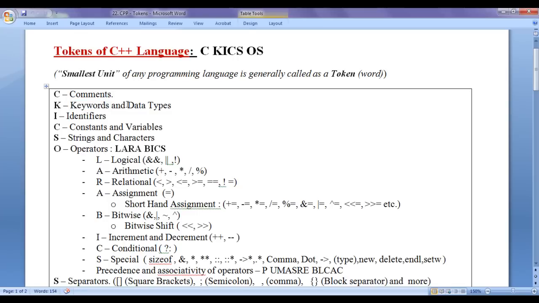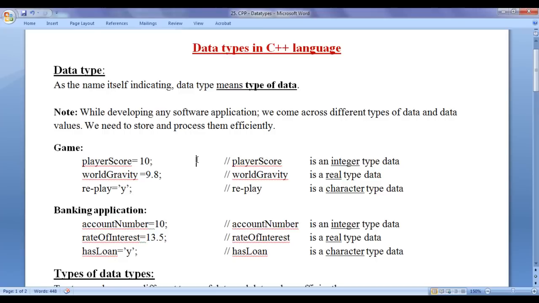From this video tutorial onwards, for the next few video tutorials, I would like to discuss data types in C++ language. What is data type? As the name itself indicating, data type means type of data. While developing any software application, we come across different types of data and data values. We need to store and process them efficiently.